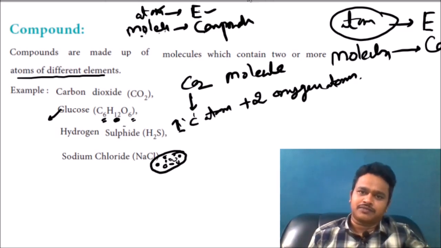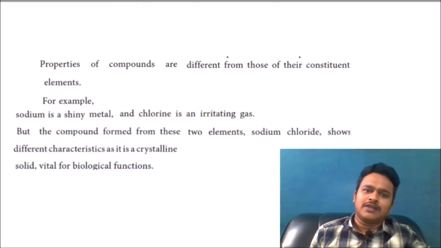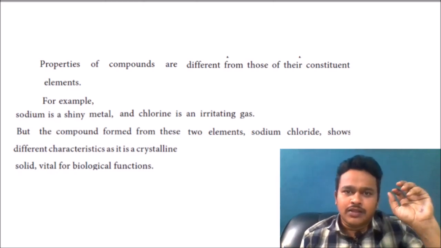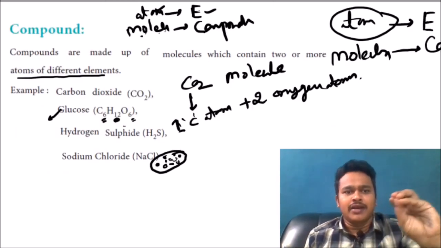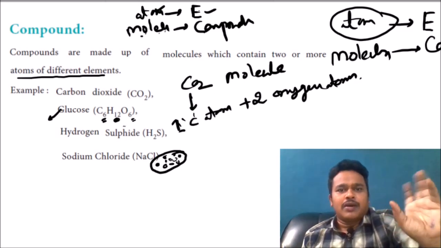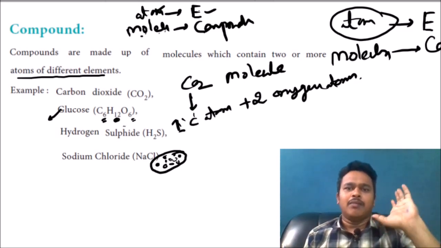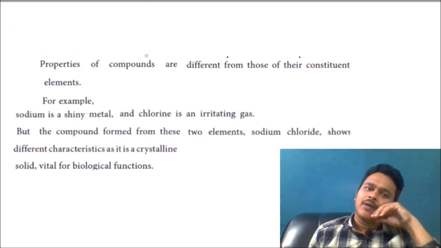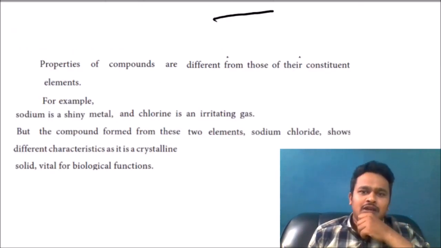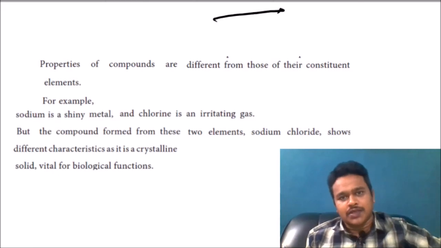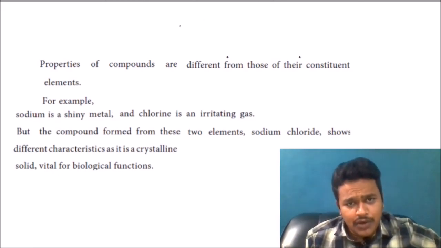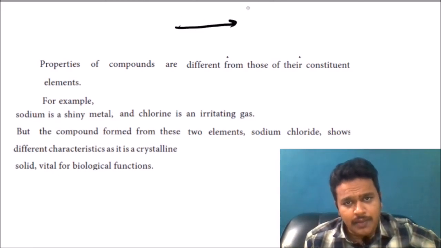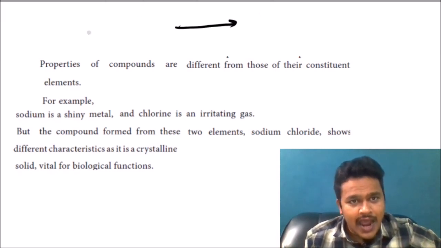This is the difference between element and compound, atom and molecule. And see here, how is the compound forming? A compound, or molecule, is formed by atoms.